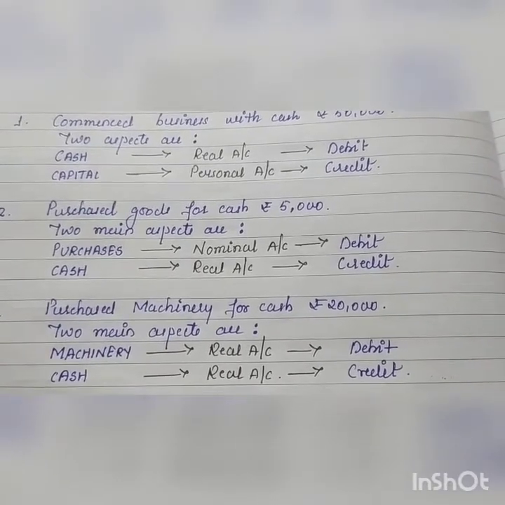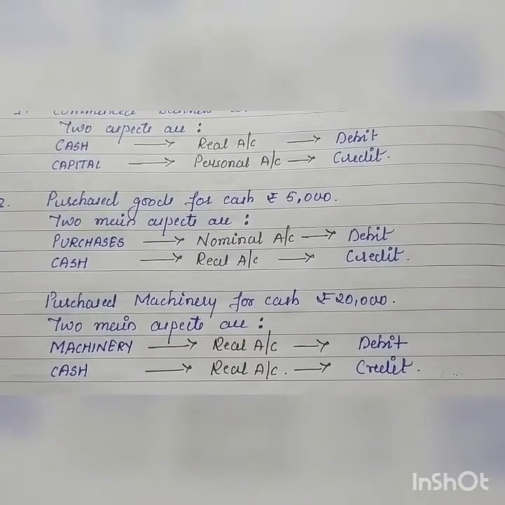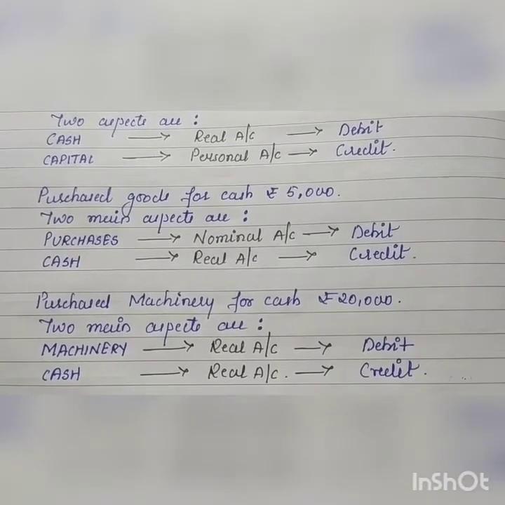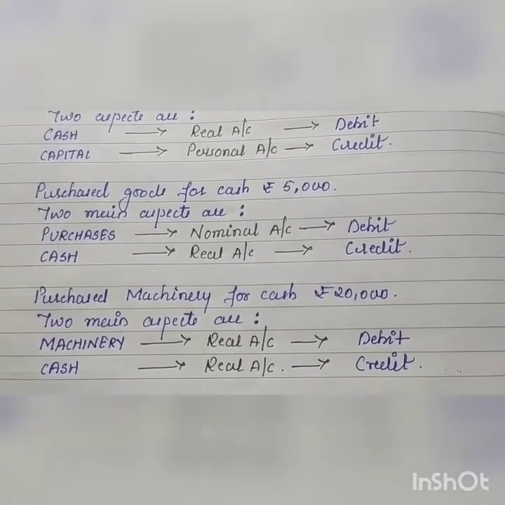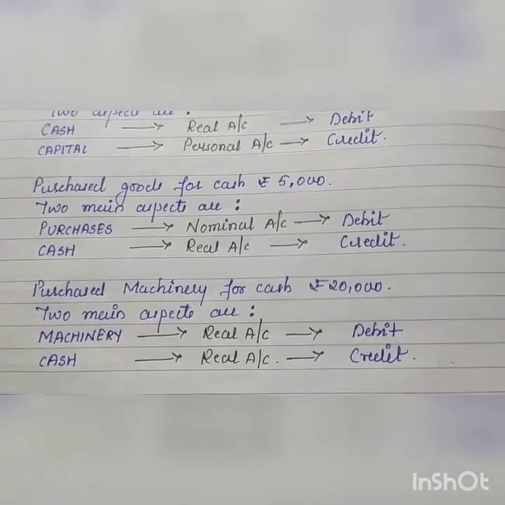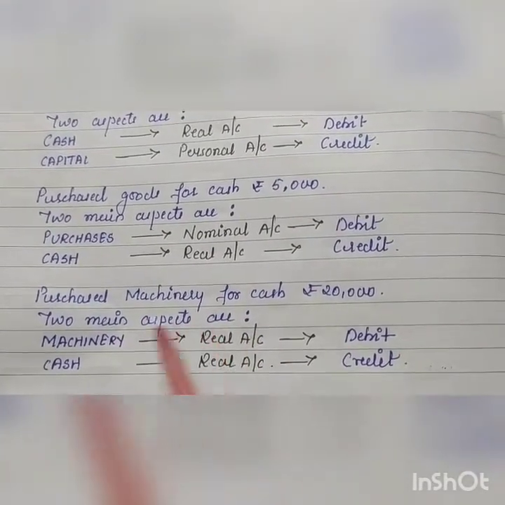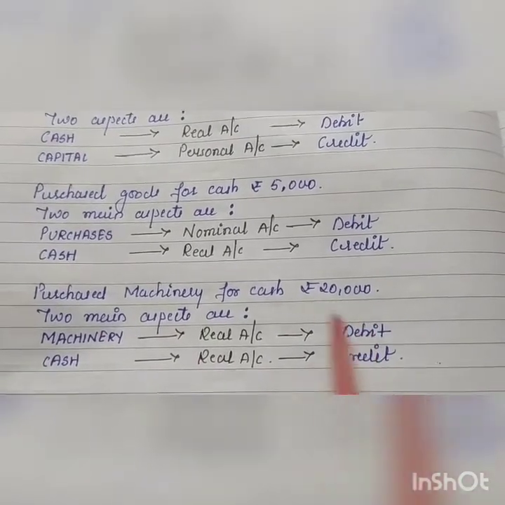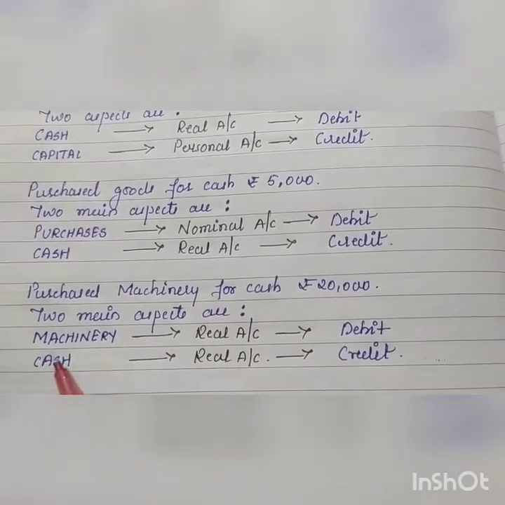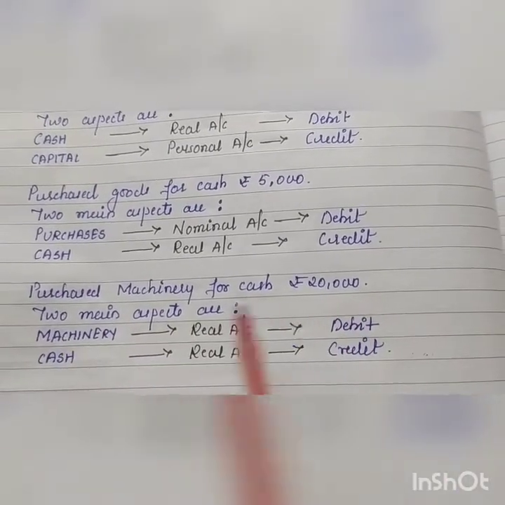Next is purchased machinery for cash rupees 20,000. Here two main components are machinery and cash. Machinery comes under real account. Cash, being an asset, also comes under the category of real account. Business में machinery आ रही है, so debit what comes in, machinery is to be debited. And we are spending money for that. Credit what goes out, you will credit cash account here. So machinery debit, cash credit.